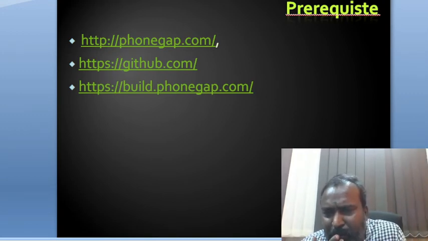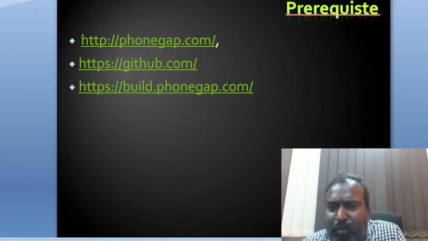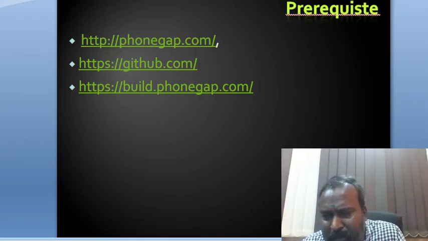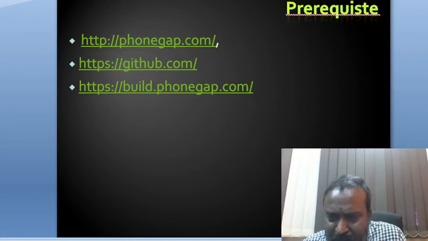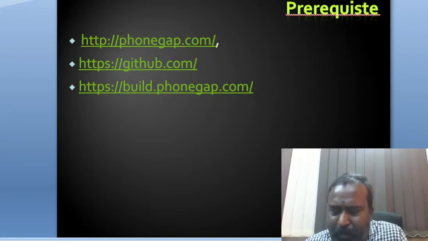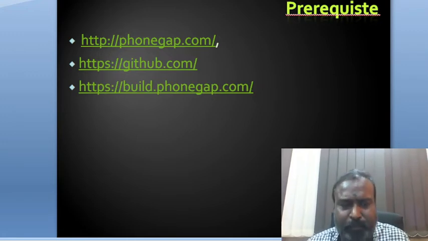And finally, build.phonegap.com is a way of building a mobile application into a deployed thing. It can convert your application into an executable version. The executable version of your mobile application is .apk. So you need all these three things to convert your web-based application into mobile.